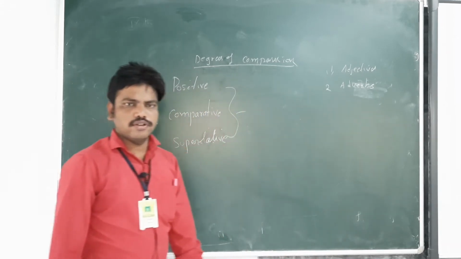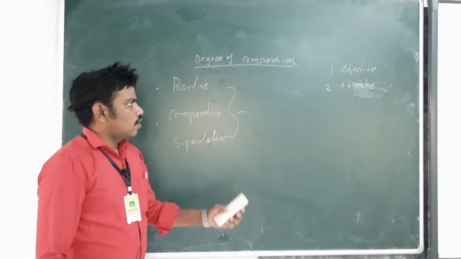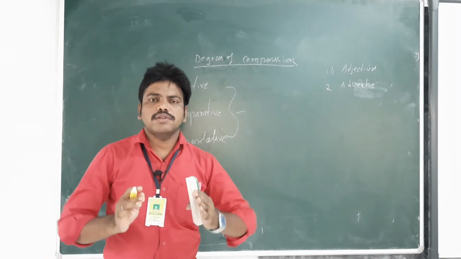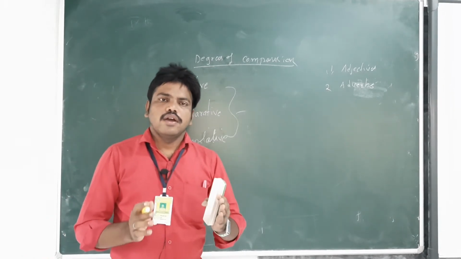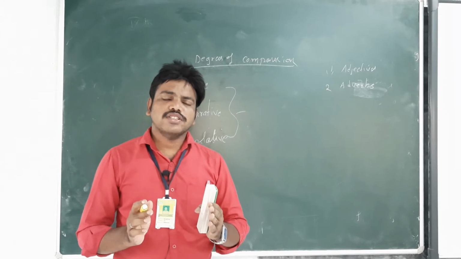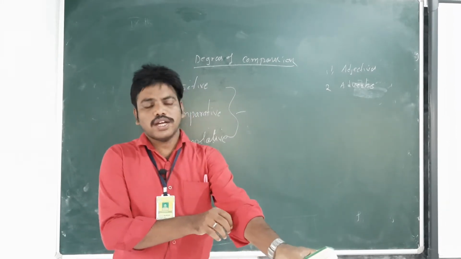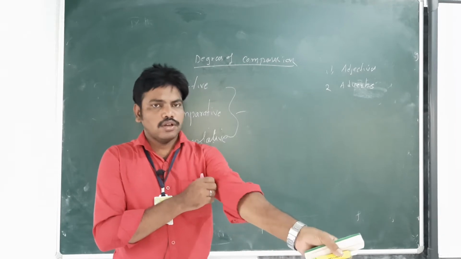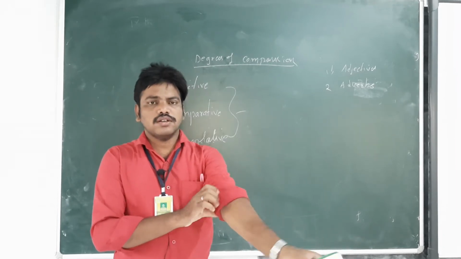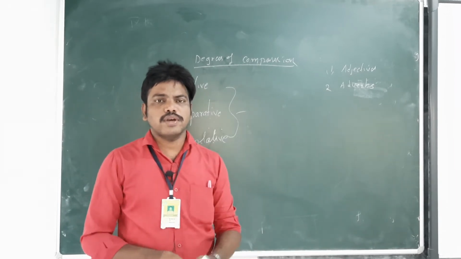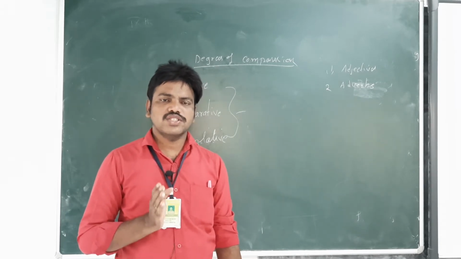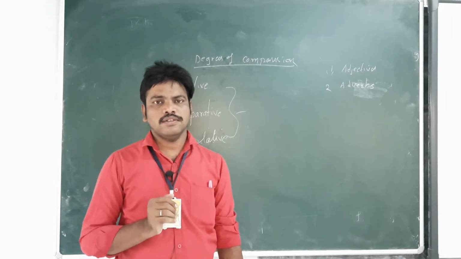When we learnt parts of speech in a detailed manner, we learned what the adjective is, what the adverb is, and what function each does.